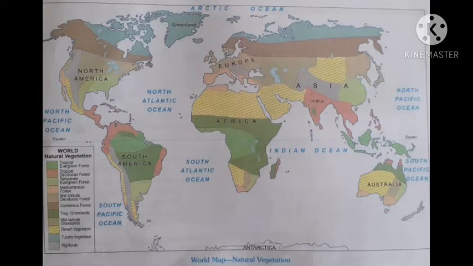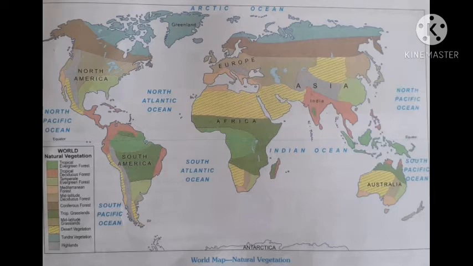In India, you have tropical deciduous forest, which is in brown color. And on the Maharashtra side, you have the green color, which is tropical evergreen forest. So most of India has tropical deciduous forest, and some part has tropical evergreen forest.